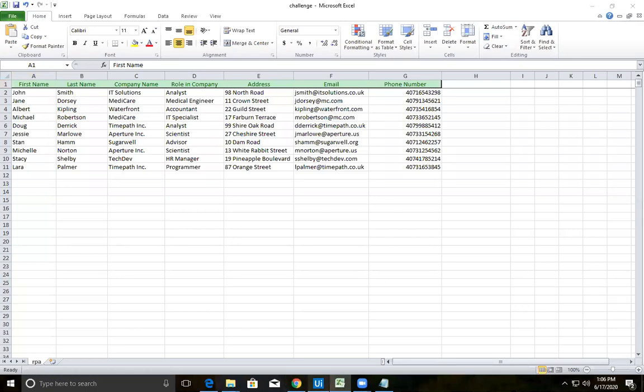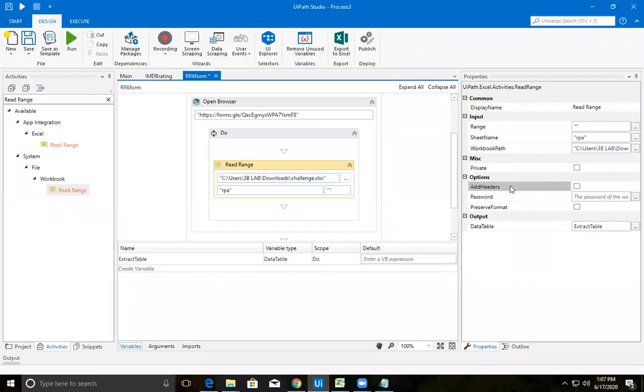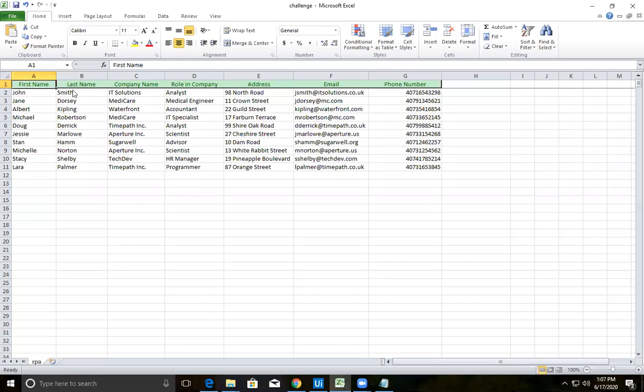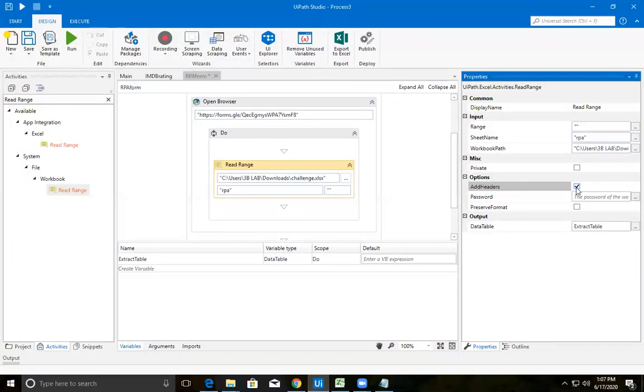Okay, yes, sir. I'll show you once again. So this add headers, it needs to be checked. If it is checked, this first row of your Excel file will not be considered to get inserted. The first row will be considered as a header row for your entire Excel file. If it was not checked, that means there is no header, so it will consider the first value also to be inserted in your respective fields. So don't forget. By default it will be checked, so no worries.